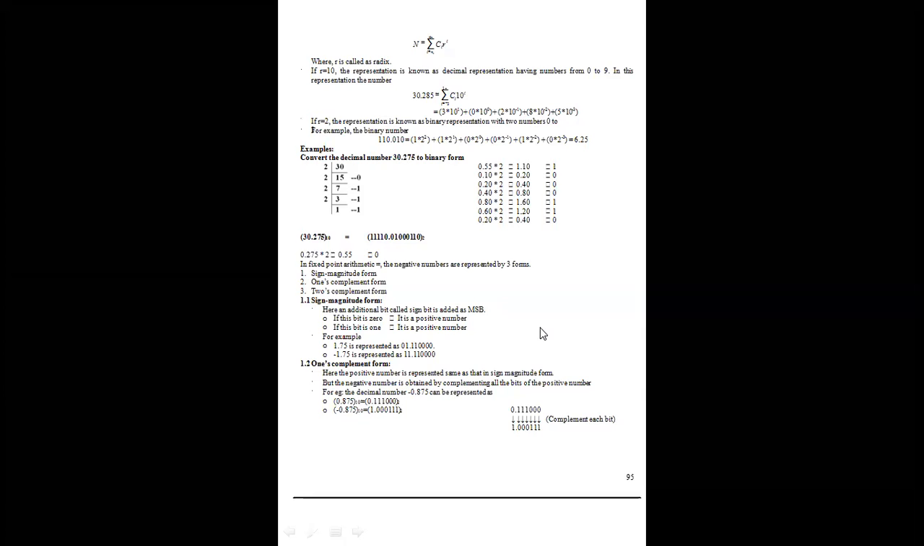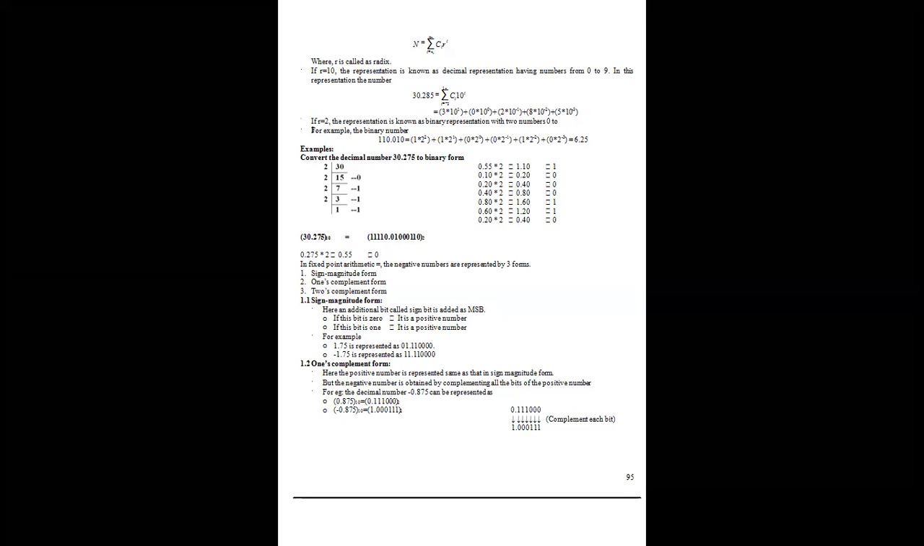In general, we can represent a fixed number N to any desired accuracy by the series N equals summation of b_i times r^i, where r is called the radix. If r is 10, the representation is known as the decimal representation, having digit values from 0 to 9. In this representation, we can get 3 into 10 power 1 plus 0 into 10 power 0 plus 2 into 10 power minus 1 plus 8 into 10 power minus 2 plus 5 into 10 power minus 3.